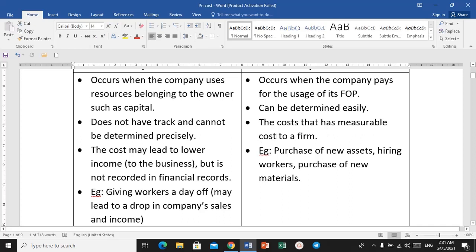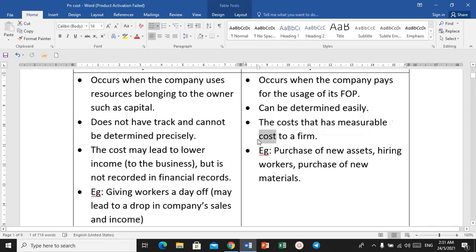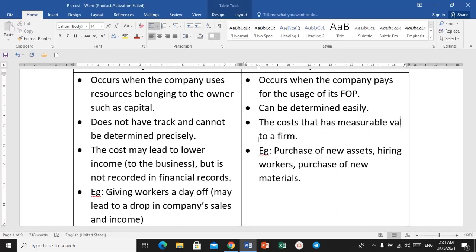Okay, measurable value. I'm sorry, I have to change the words. It is actually the cost that has measurable value to a firm. Something that can be measured, sesuatu yang boleh diukur. Awak boleh nampak kesan dia ataupun awak boleh lakukan perbelanjaan melalui wang yang awak keluarkan. So when you have to pay some amount of money to do that action, it is considered as an explicit cost.